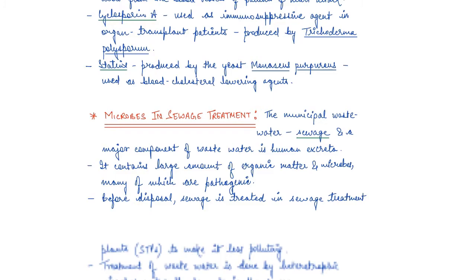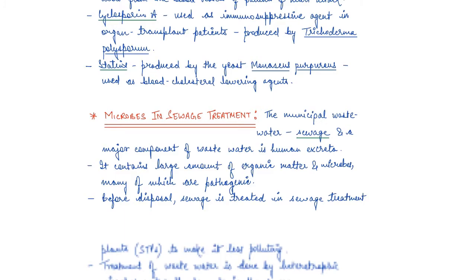Now microbes also treat the sewage. We use microbes for sewage treatment, right? The municipal wastewater, guys, is the major component of wastewater which has human excreta, right?